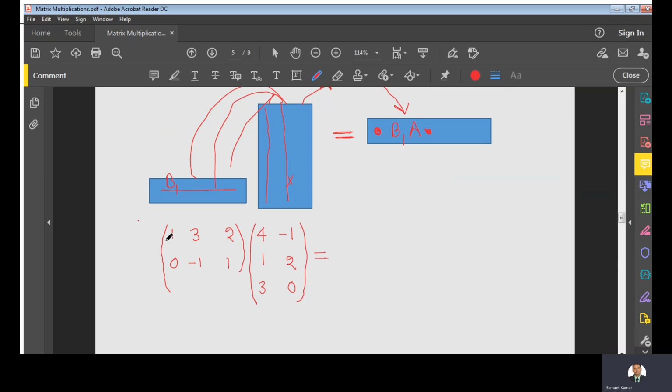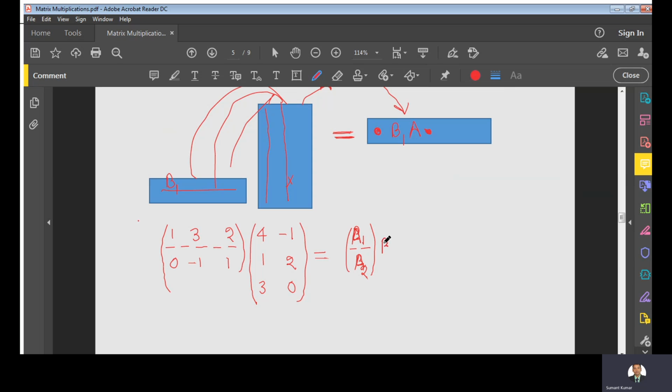We will partition this matrix A row-wise. So A1 and A2 are the two rows of the first matrix.